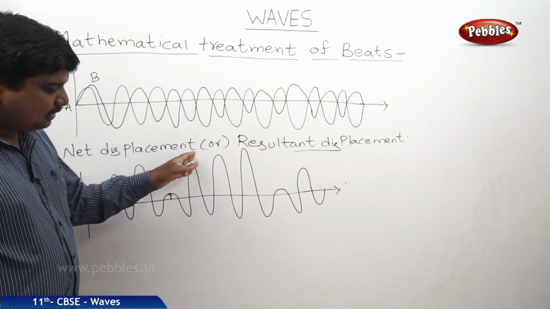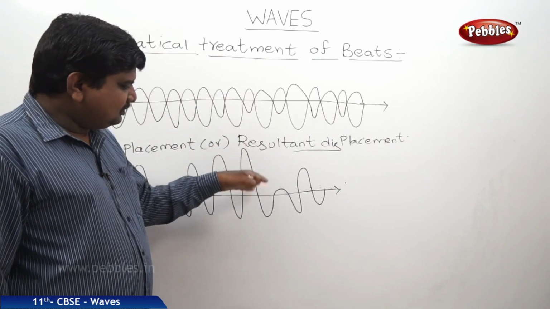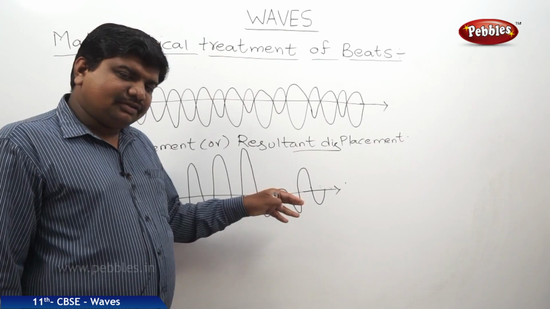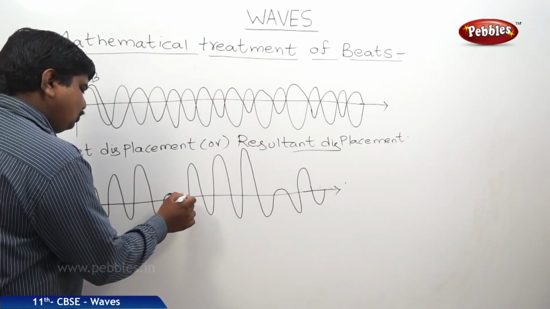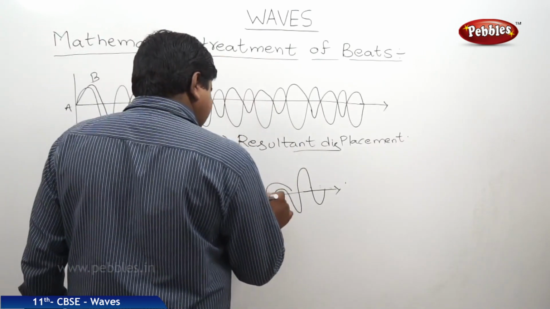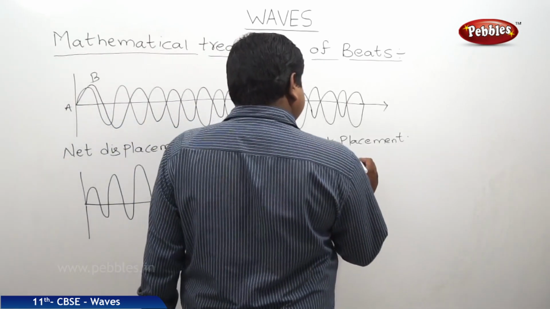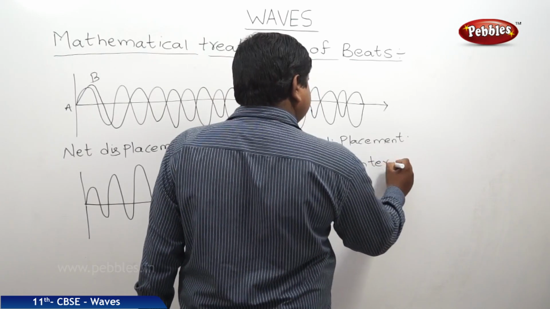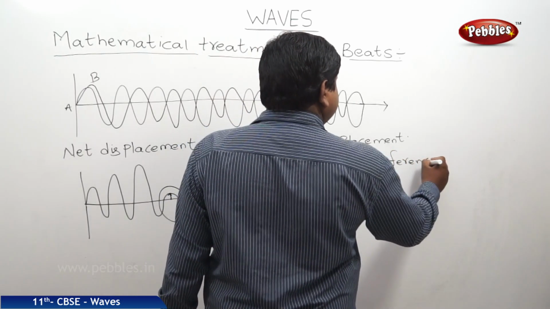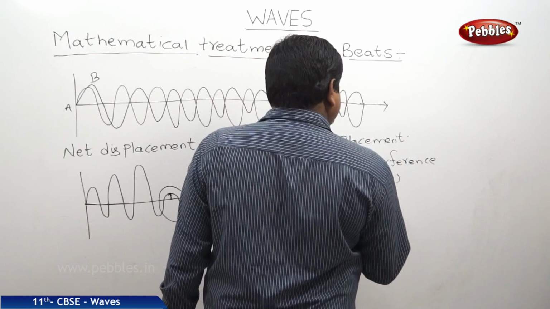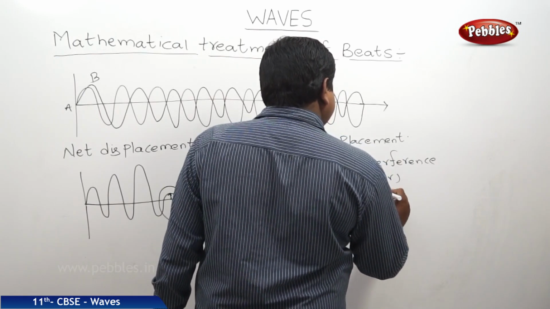Again it increases to higher and greater amplitudes, and again it falls down and reaches the small amplitude. So these two points are known as interference points or superposition points.